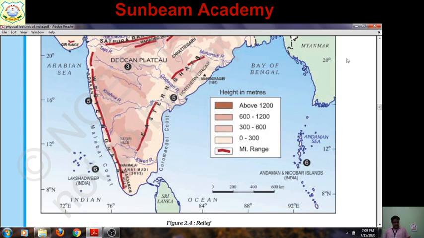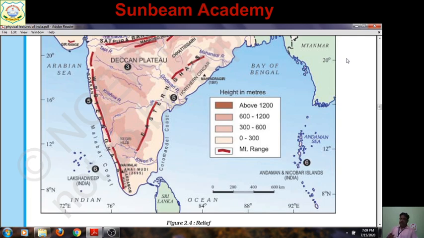So after locating all these mountain ranges, namely the Karakoram, Zaskar, Sivalik, Aravalli, Vindhya, Satpura, Western Ghats and Eastern Ghats, you have to locate only three important peaks: K2 in the Karakoram range, Kanchenjunga in Sikkim, and Anaimudi in the south in Kerala. Anaimudi is the highest peak of the Western Ghats.